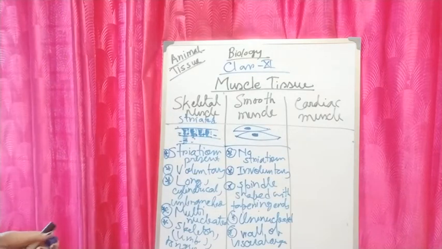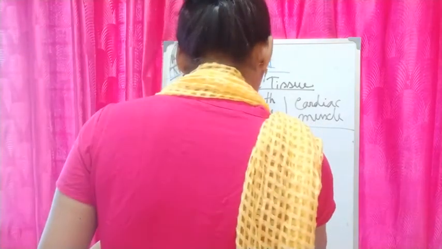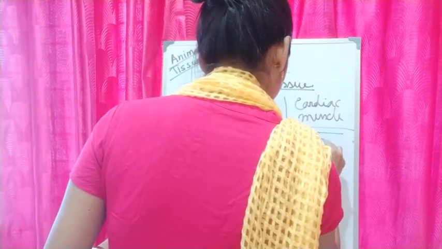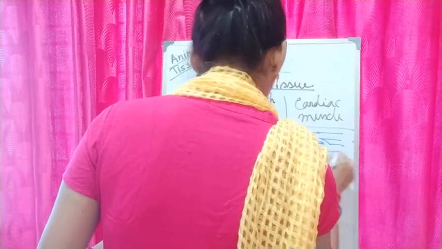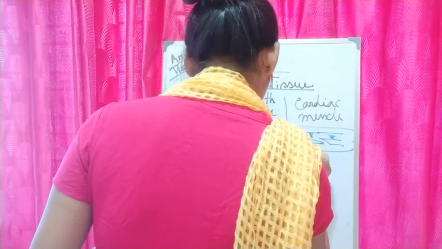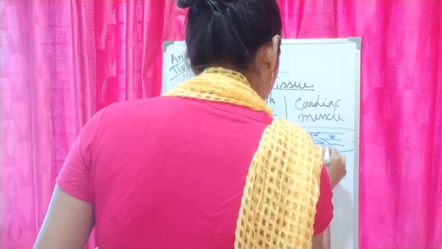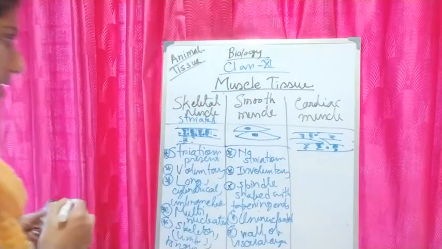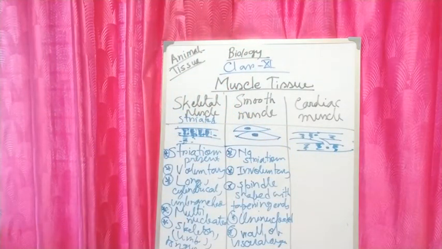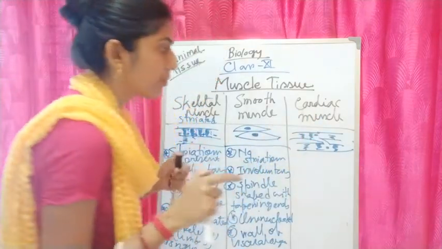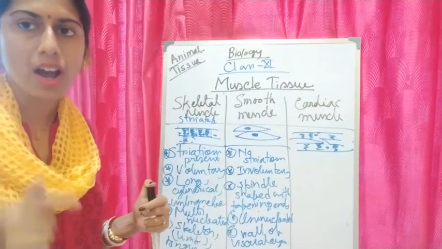Last one is cardiac muscles. As their name suggests, cardiac muscles can be found at the walls of the heart.